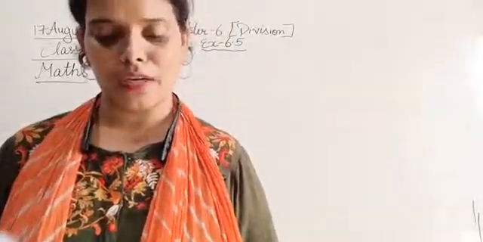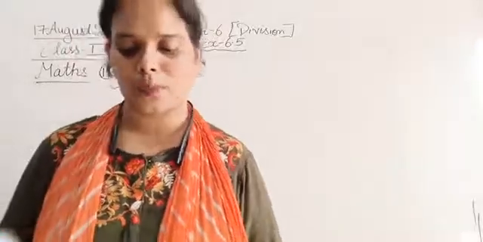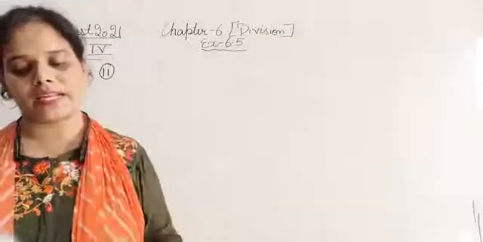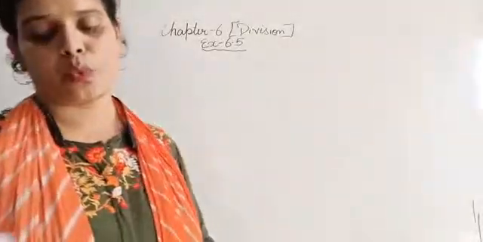So salary of 15 workers is equal to rupees 38,475, and we need to find the salary of one worker.